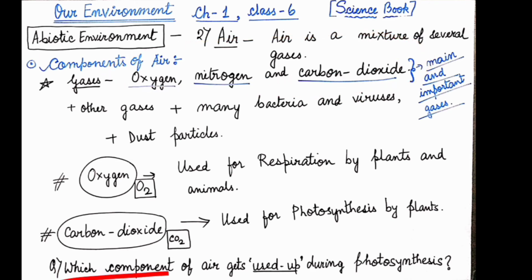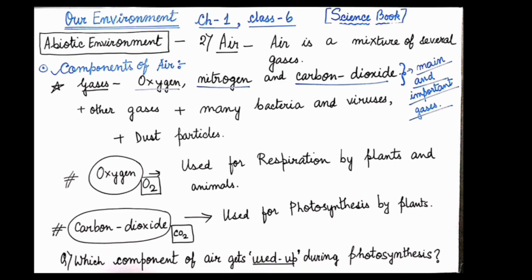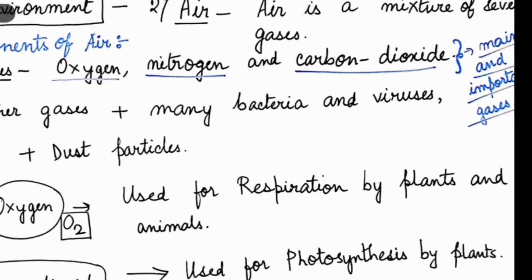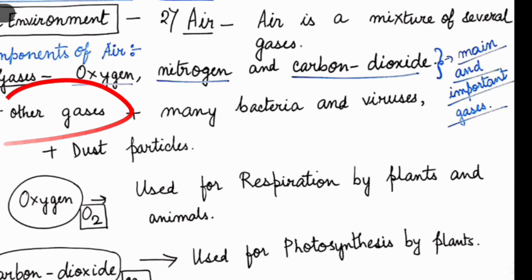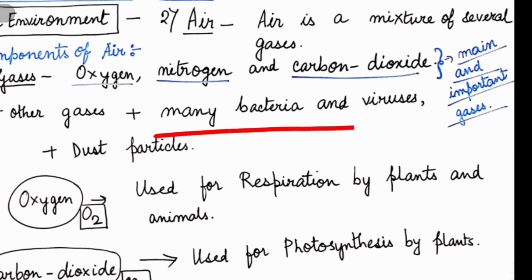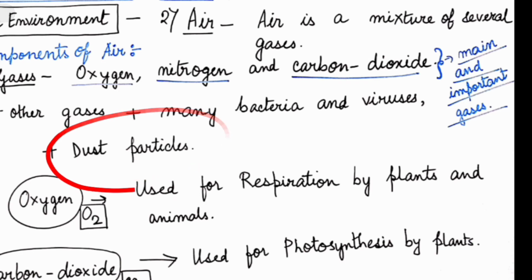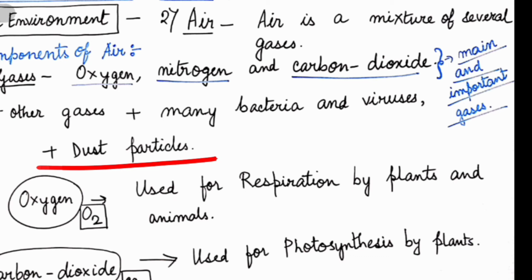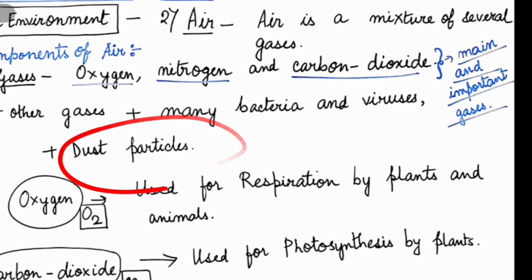You can see here, what component of air gets used up during photosynthesis? Here we can see that air also contains many other gases, like hydrogen, helium, methane. There are many gases air contains. Plus it also contains germs like bacteria, viruses, and also dust particles. Sometimes we see so much smoke and pollution in our air. Why is it so? Because the air contains dust particles.